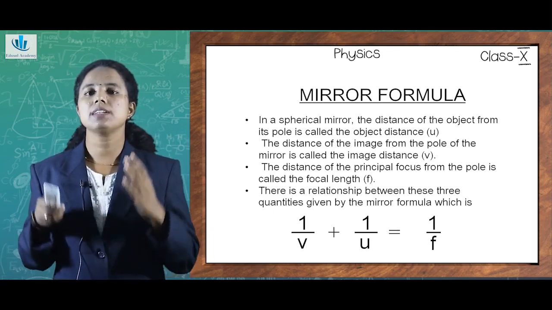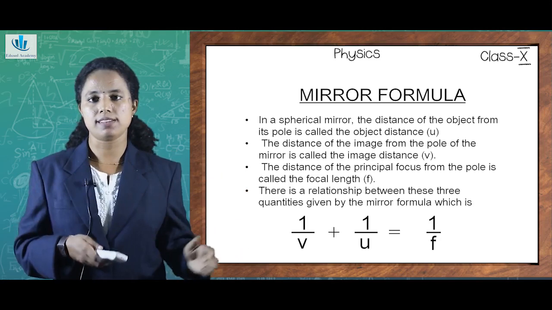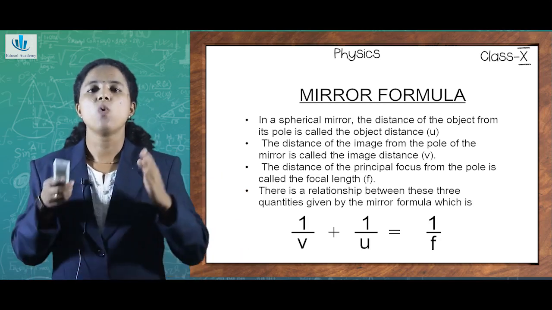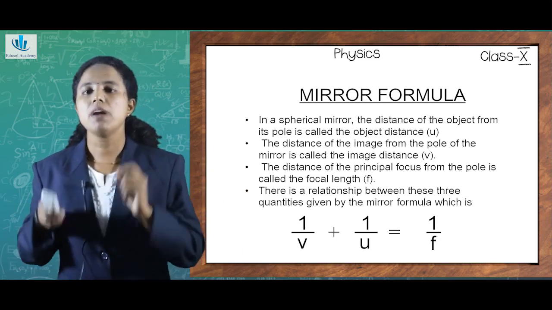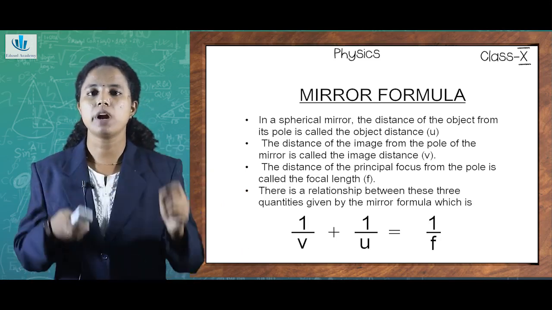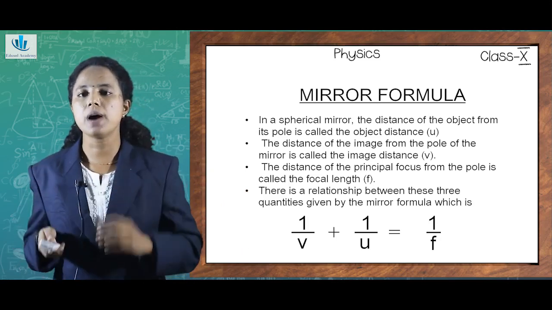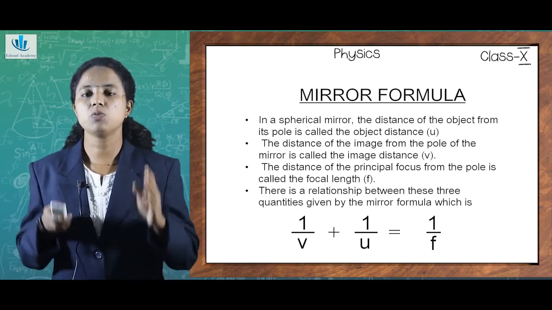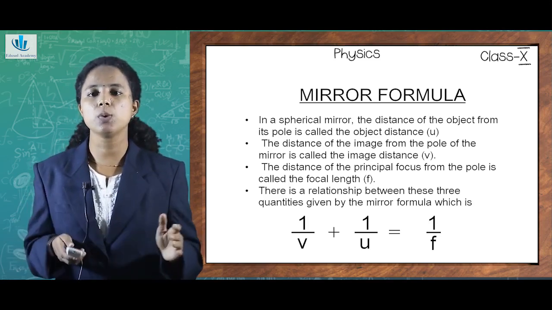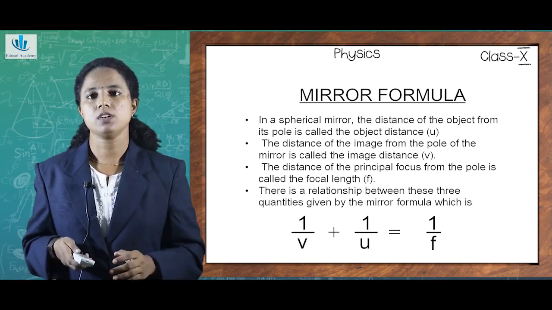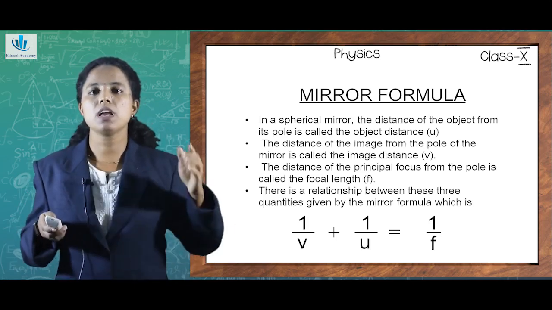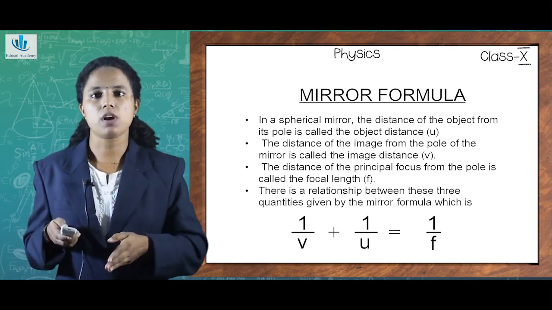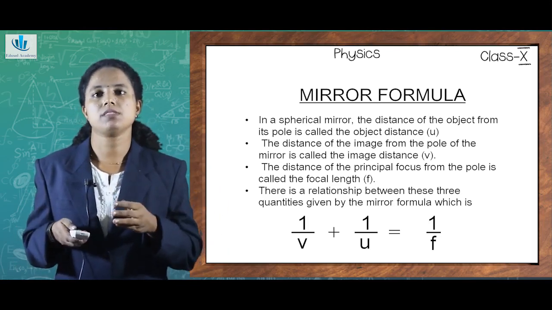So the relationship that connects these three quantities, u the object distance, v the image distance, and f the focal length, is 1/v + 1/u = 1/f. That is, 1 by image distance plus 1 by object distance equals 1 by focal length. So what was focal length? Focal length is the distance between the center of the mirror, the pole, and the focus or the principal focus.